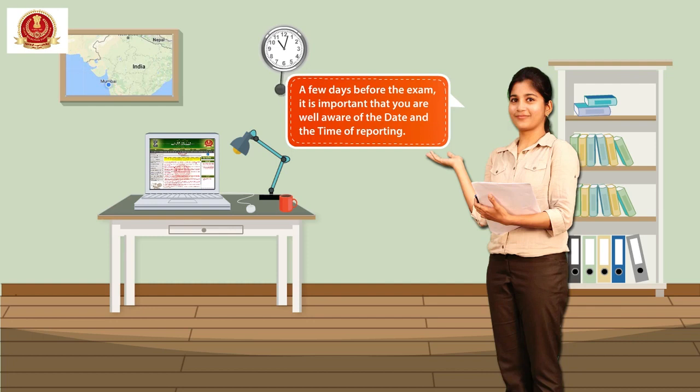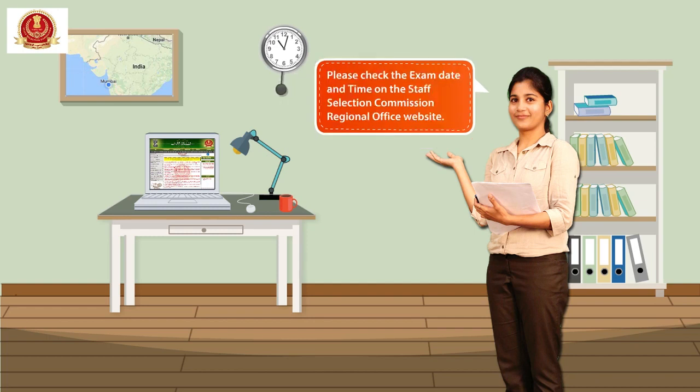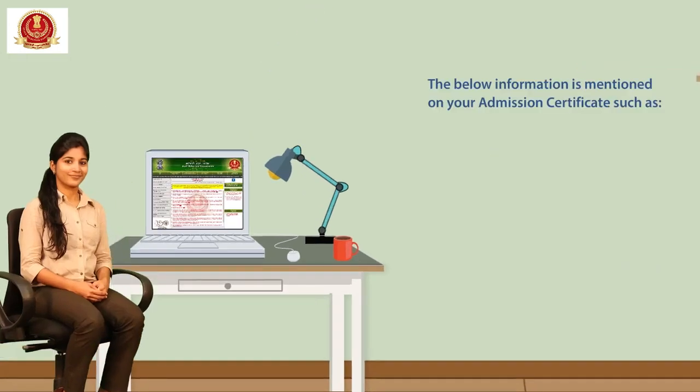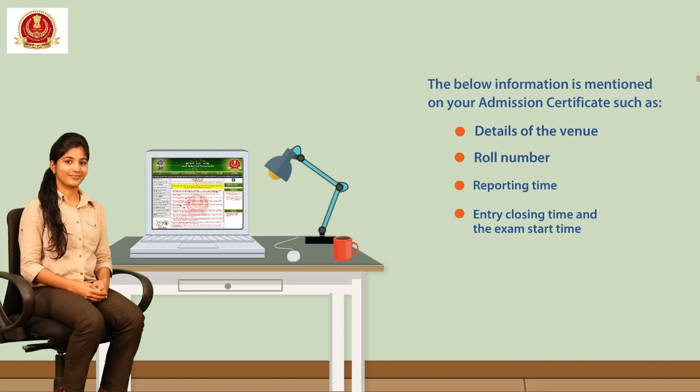A few days before the exam, it is important that you are well aware of the date and the time of reporting. Please check the exam date and time on the Staff Selection Commission Regional Office website. The below information is mentioned on your admission certificate such as details of the venue, roll number, reporting time, entry closing time, and the exam start time.